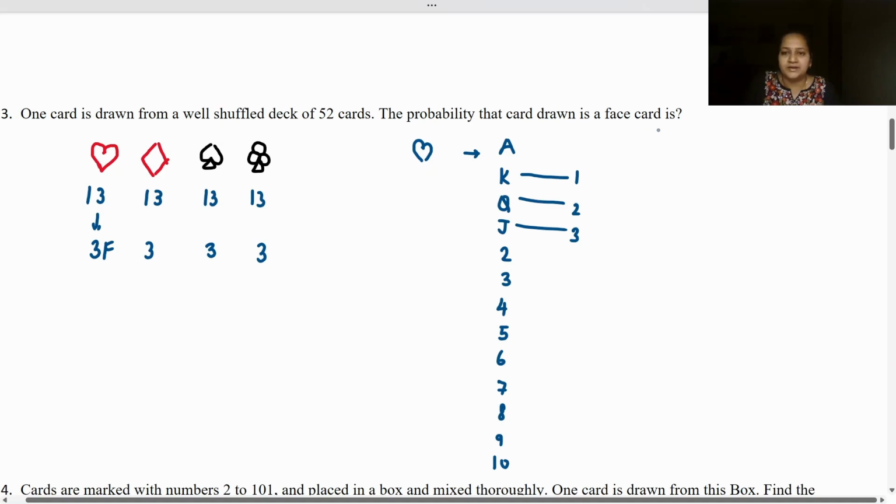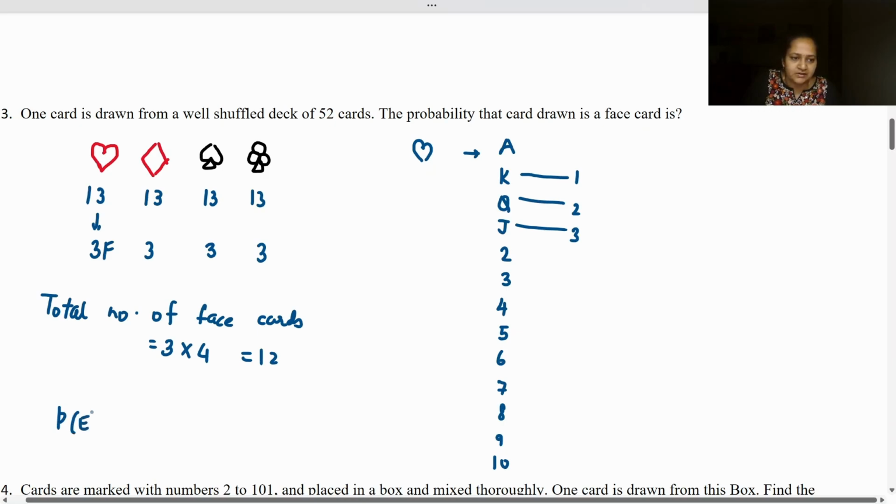We want to find the probability of drawing a face card. Total number of face cards will be 3 in each suit, and we have 4 suits, so we have 12 cards in our favor. So the probability of the event will be 12, the desired outcome, over 52, the total number of cards in a well shuffled deck. Dividing by 4, we get 3 by 13.